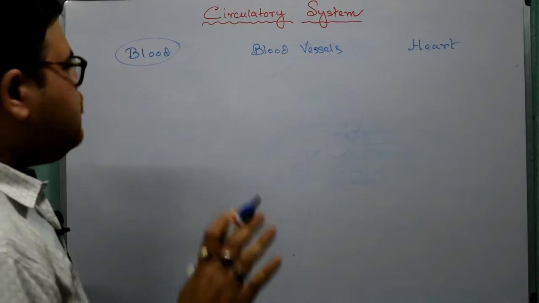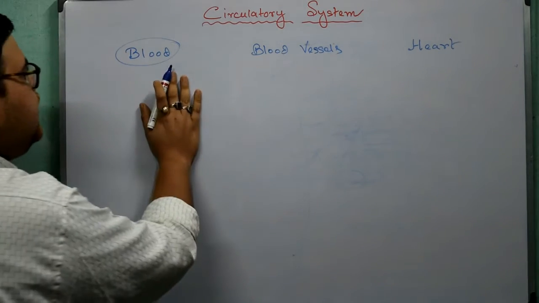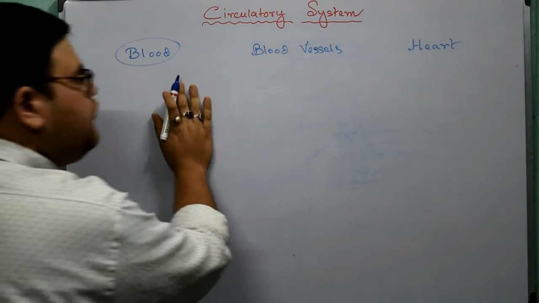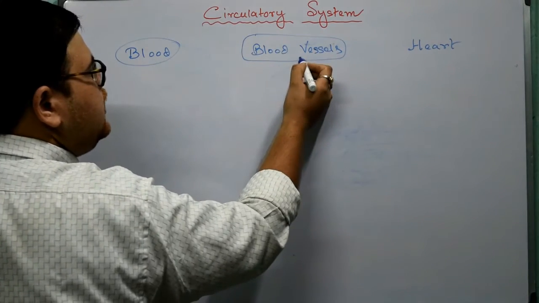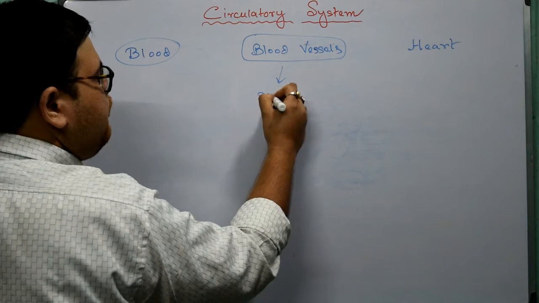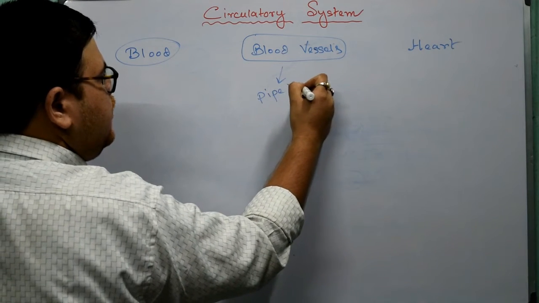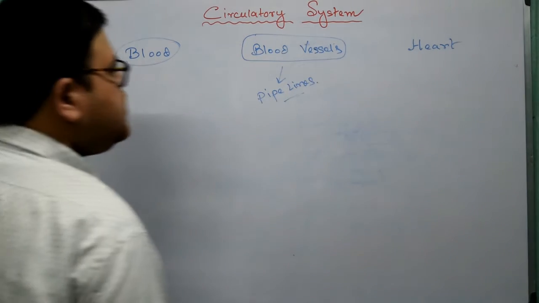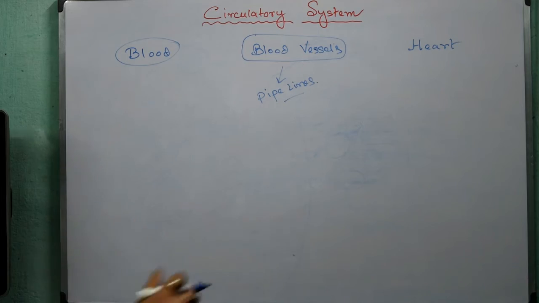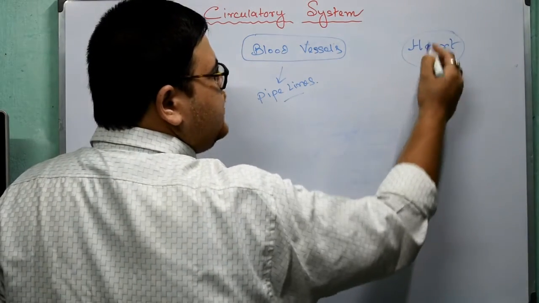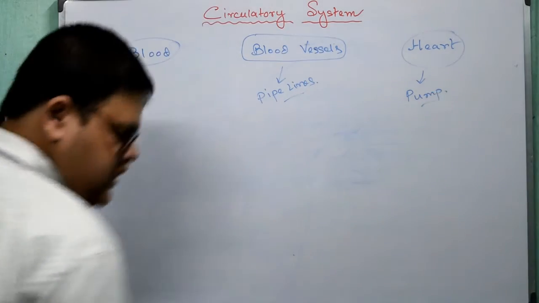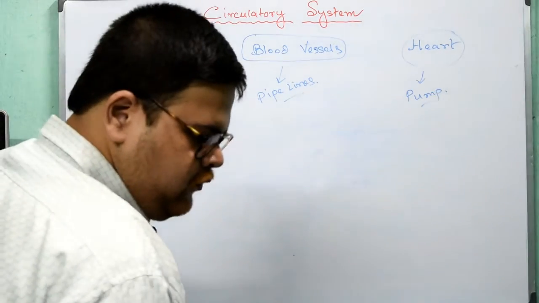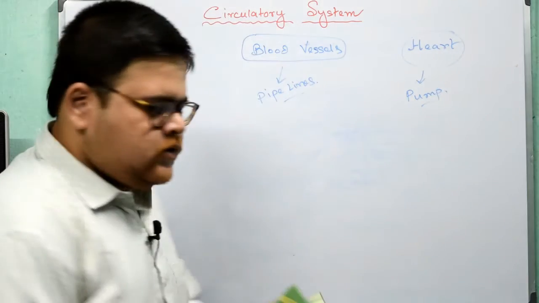Blood is a fluid contained in these chambers, or pipelines, because blood vessels carry the blood, and the heart is a pump which pumps the blood to flow.